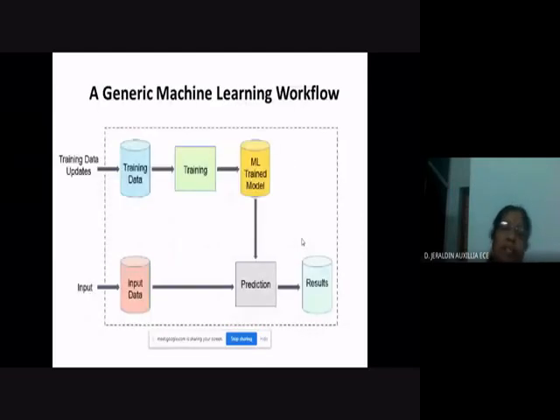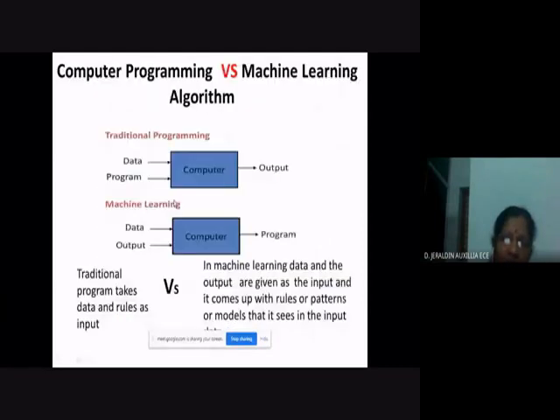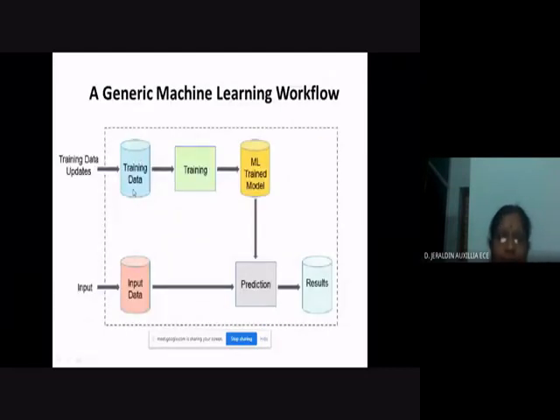The next one is the generic machine learning. What are the parts present in it? That is, how does the workflow go in a machine learning algorithm? So we have a training data. This training data will be taken from some data sets, and it will contain the data as well as its labels. I will say more about the labels later. Anyway, this training data has the data as well as the output together. The output is said to be the label. So the training data as well as the labels will be present in the training data.